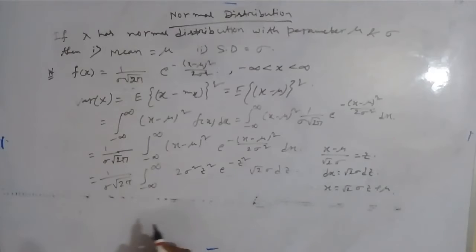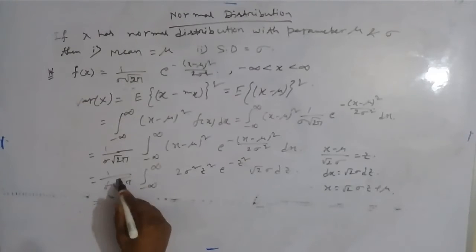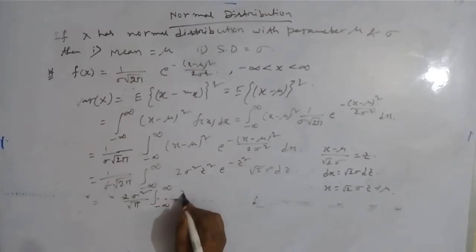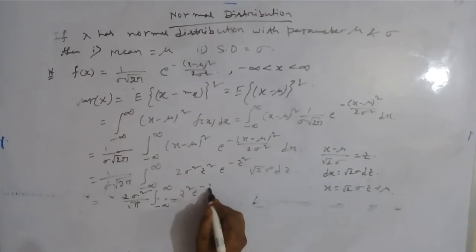Here root 2 will be cancelled out, sigma will be cancelled out, so the remaining part will be 2 sigma square by root pi, integral from minus infinity to infinity of z square e to the power minus z square dz.